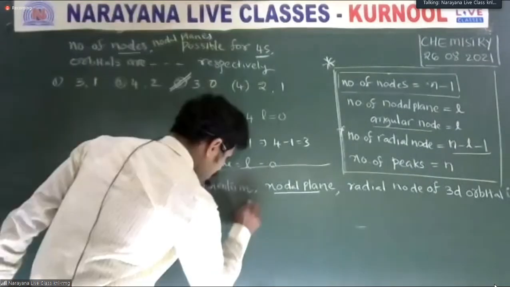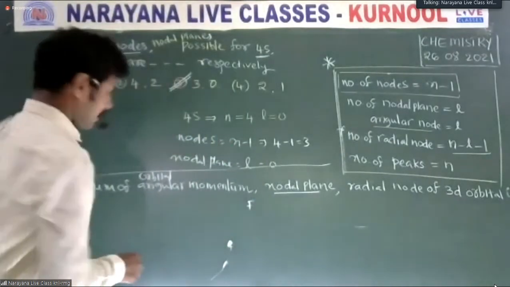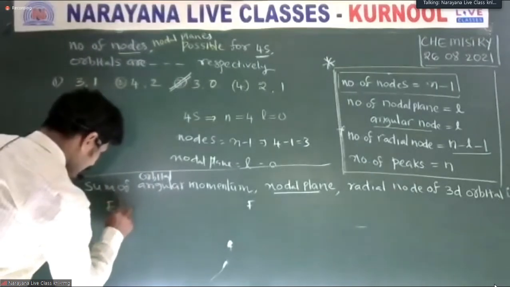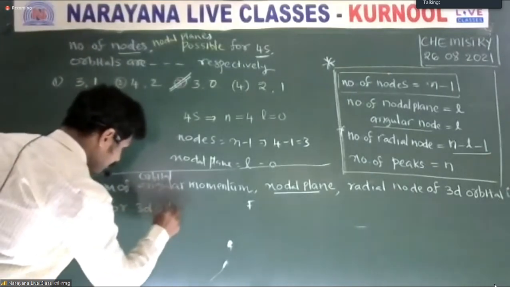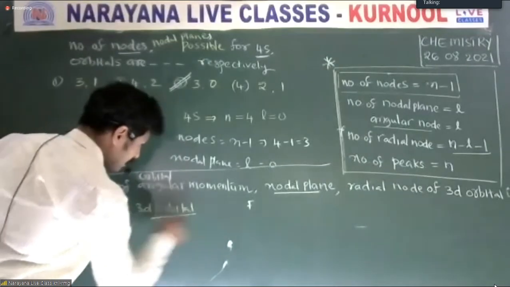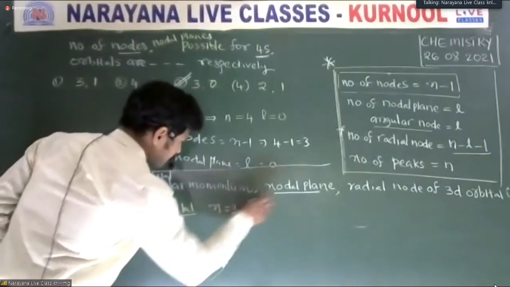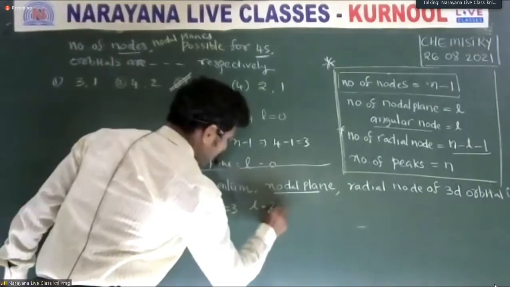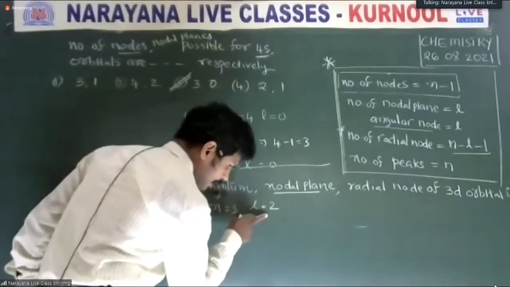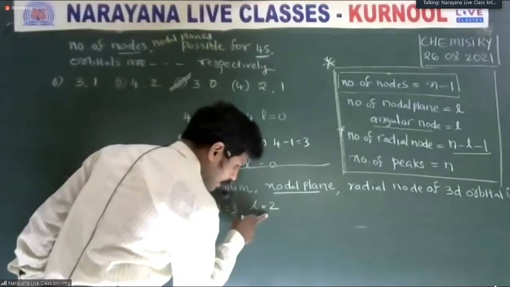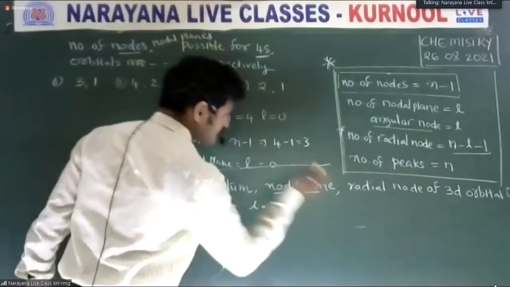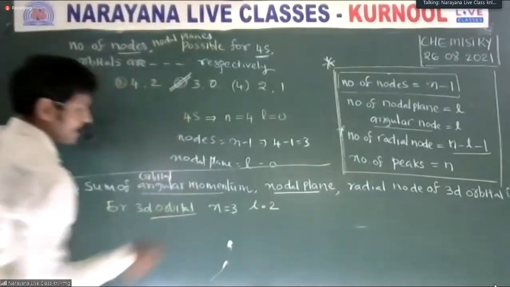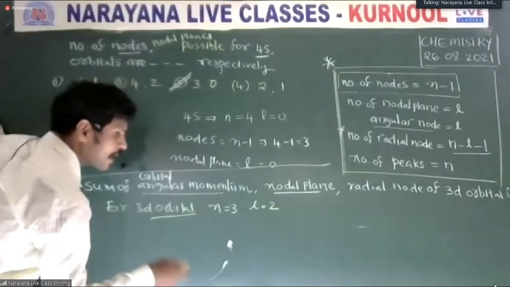For the solution, for the 3d orbital, n is equal to 3 and L is equal to 2. L is equal to 0 for an s orbital, 1 for a p orbital, and 2 for a d orbital. What is the orbital angular momentum?